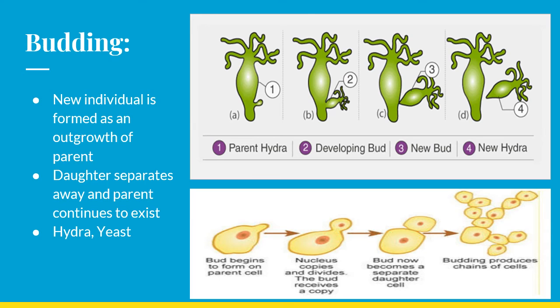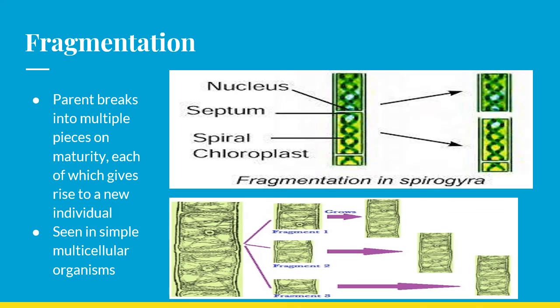This budding produces chains of cells. Here the new individual is formed as an outgrowth of the parent in hydra, whereas in yeast we know it as a bud, and then it gets separated from the parent cell. These daughter cells separate away, and the parent continues to exist. Examples for budding are hydra as well as yeast.